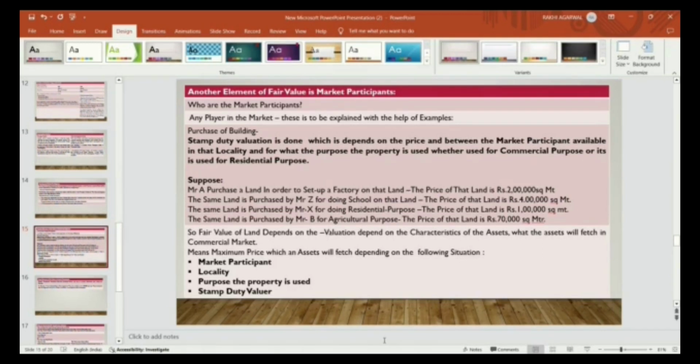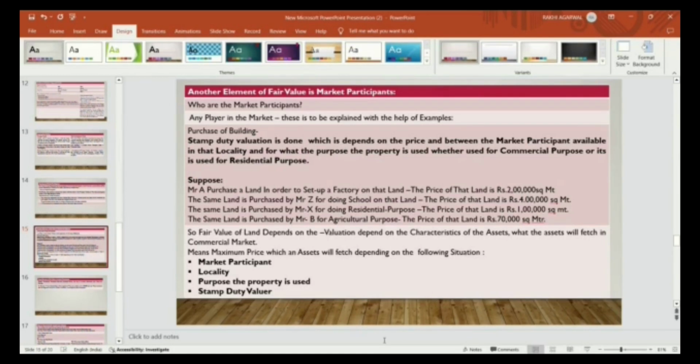If the land is used for agriculture purpose, you can use that land for any purpose. So you will recognize it in your books on the basis of a commercial purpose. On the business perspective, you can recognize the fair value of that asset, whether that land is an agricultural land or a commercial land. Stamp duty valuation is also required, which means a registered valuer is also required to determine the fair